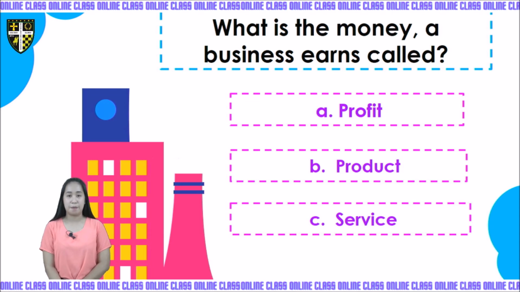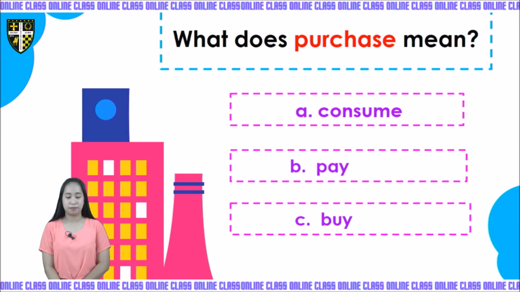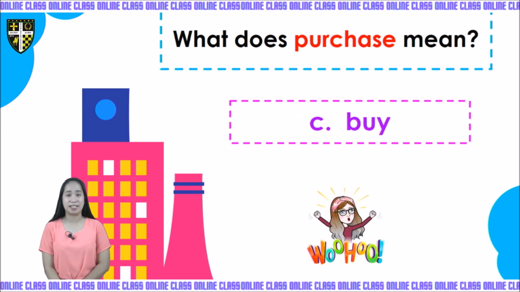Is it A, profit, B, product, or C, service? Very good, it is letter A, profit. What does purchase mean? Is it A, consume, B, pay, or C, buy? Okay, very good. It is letter C, buy. Purchase means buy.